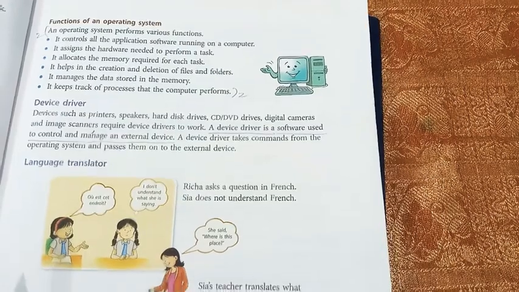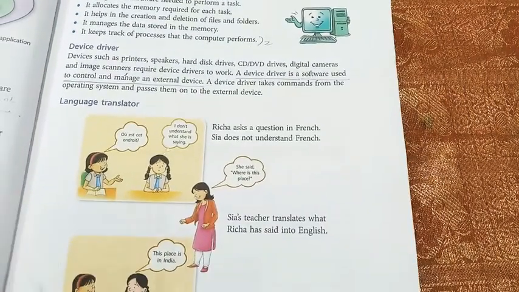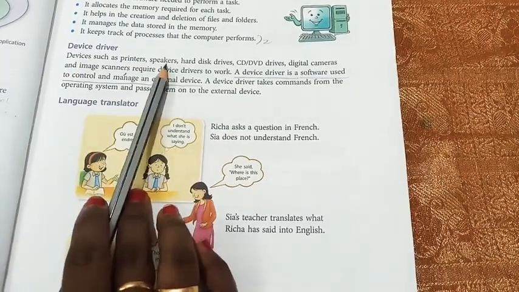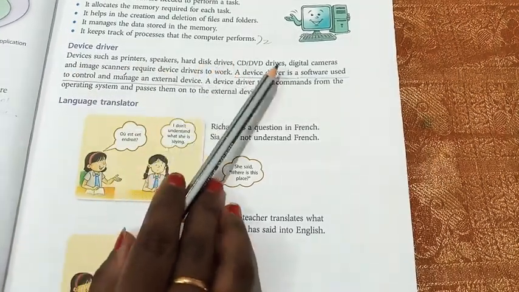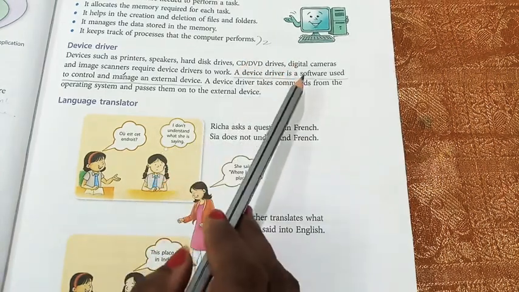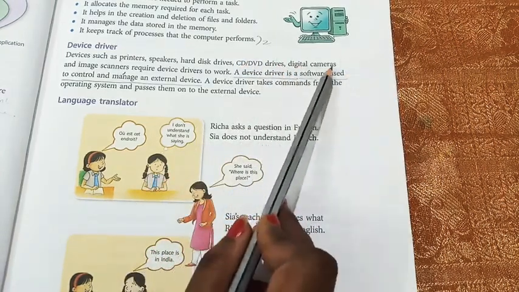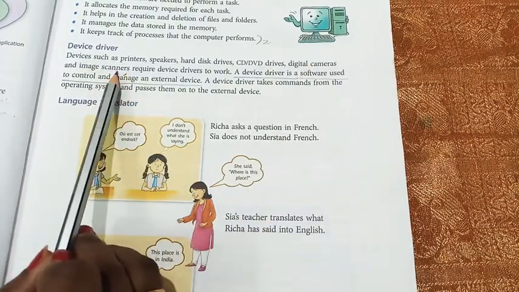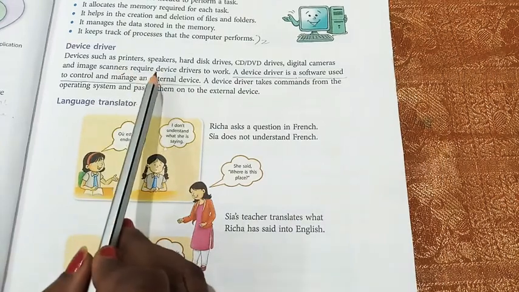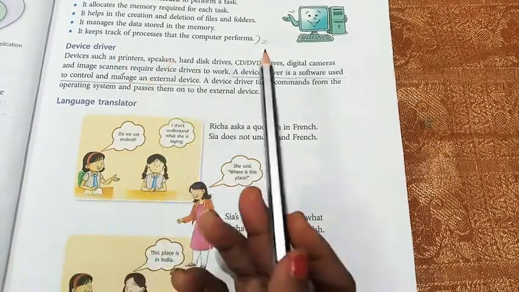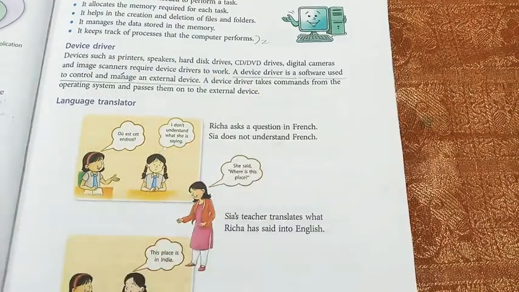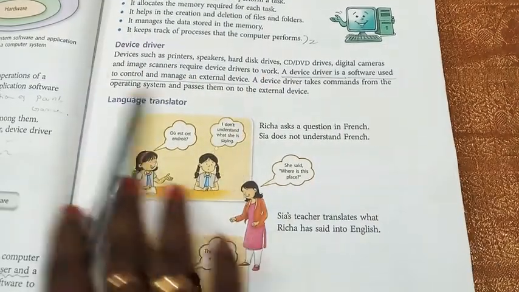Next one is device driver. The different types of devices are printer, speaker, hard disk or DVD. Some drives are already in our computer, like D drive, E drive. And also digital cameras, scanner, image scanner. All these are hardware devices, or we can also call them peripheral devices. All these things are attached to our computer. So this is known as device driver.